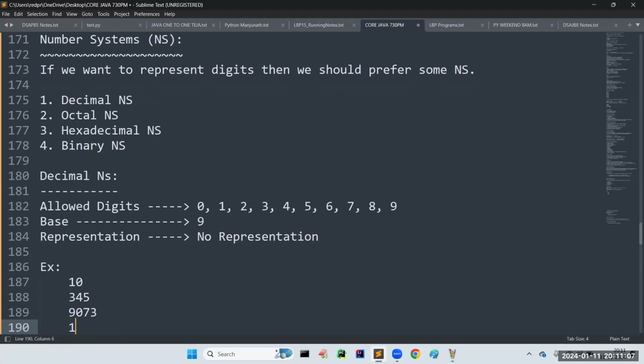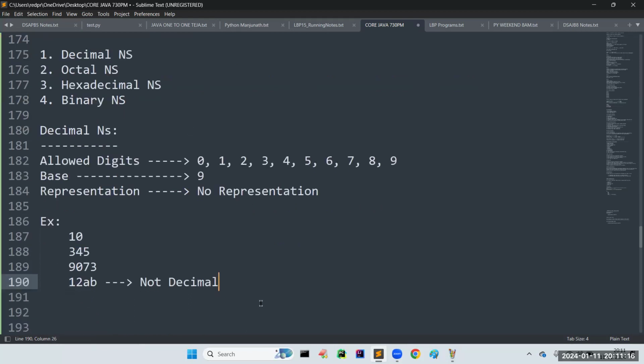If I take 1 to AB, is it a decimal? It is not a decimal. Okay, sorry, not base 9, sir, sorry. It is base 10. Including 0, we have to count all the digits. So this is what is meant by the decimal number system.